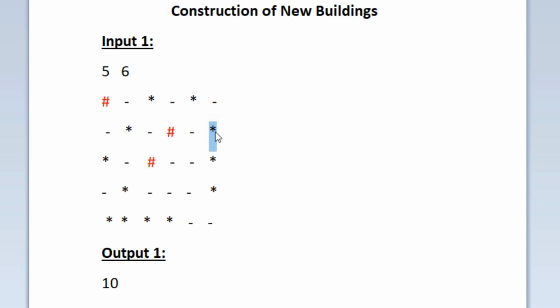So we are moving to our fourth asterisk, and for the fourth asterisk there is no top right and bottom right, and in the top left there is already a building, and in bottom left there is an empty land. So in the empty land again we are building a new building. So we move to the third row. In the third row, the first character is an asterisk, and there is no top left and bottom left, and in top right there is already a building, and in bottom right also there is already a building. So we move to the last asterisk in the third row, and there is no top right and bottom right, and in the top left there is an empty land, and also in bottom left there is an empty land. So we built two more new buildings.